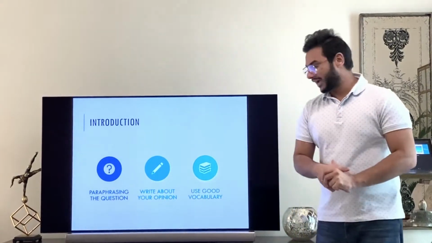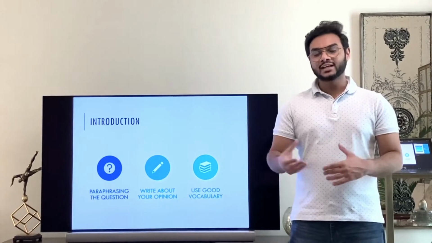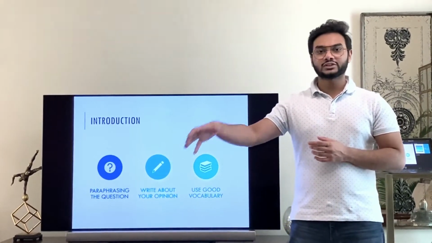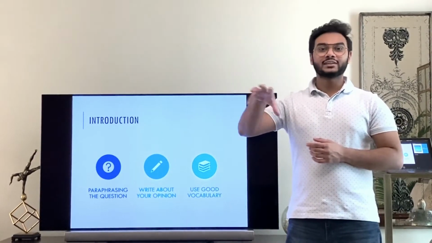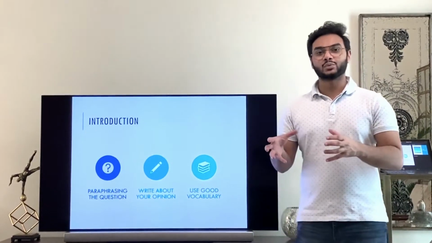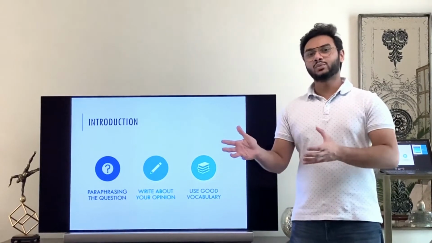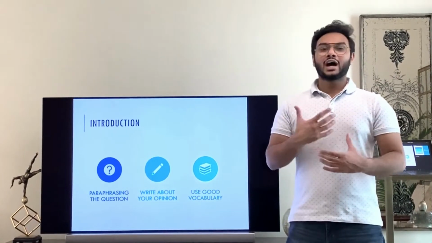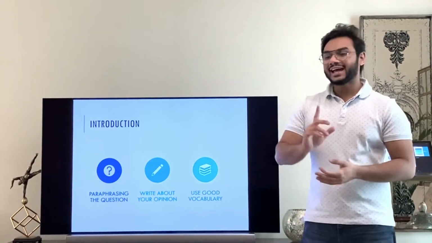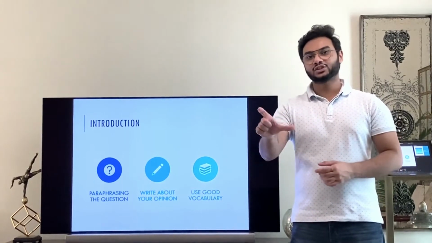So please use good vocabulary. You could say, it is often argued that, it is often believed that, some people believe, some people think that this, whatever is written in the question, while some others believe that this could be the other, whatever else is written in the question. So what you have to use are linking words. It is often argued, to show that you have good vocabulary skills, and then use a linking word like while, although, however, to link 2 sentences, 2 different ideas. And then go on to your opinion. That is the first sentence. You have made the first sentence, you have paraphrased the whole question.